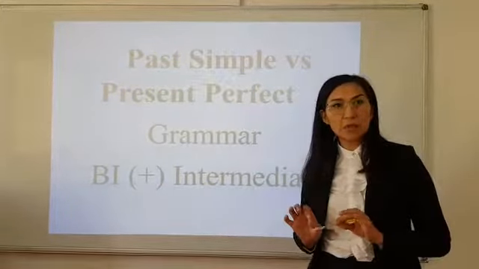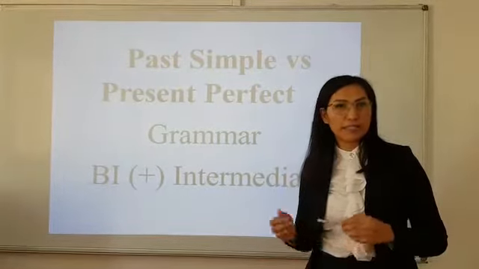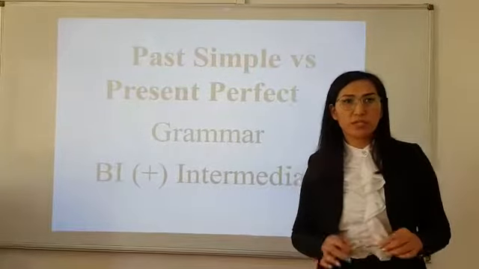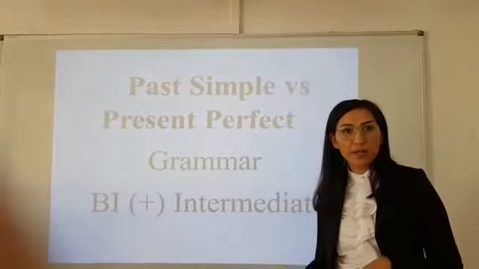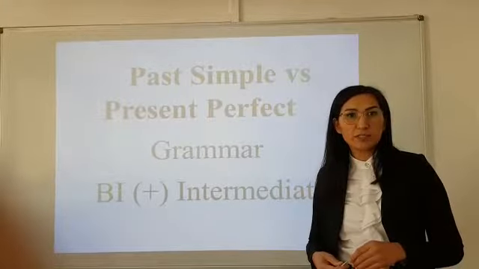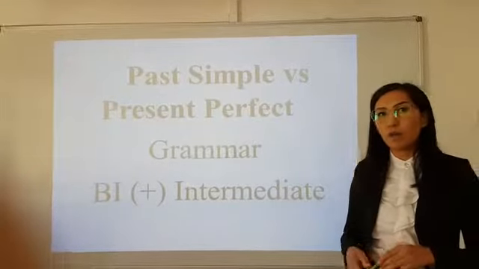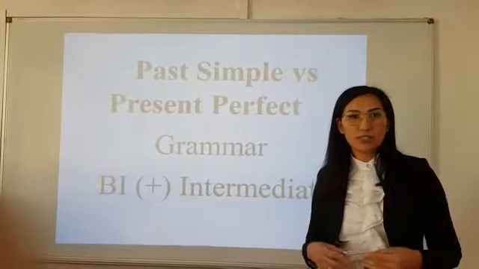However, what are the key identifiers of the two tenses? Let's have a look. Past simple actions are left behind in the past, they are completed actions. Now, often we use present perfect and past simple together.